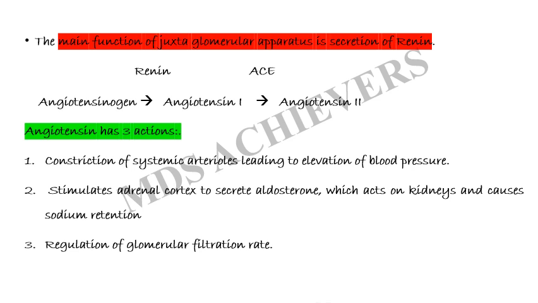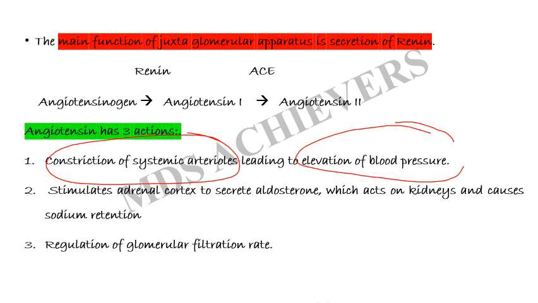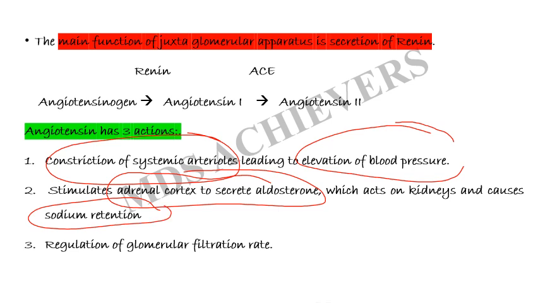Thereafter, angiotensin has three actions: constriction of systemic arterioles, leading to the elevation of blood pressure; stimulation of the adrenal cortex to secrete aldosterone, which acts on the kidneys and causes sodium retention; and regulation of the glomerular filtration rate, that is GFR, is maintained.